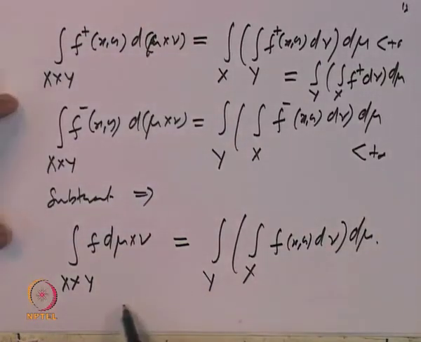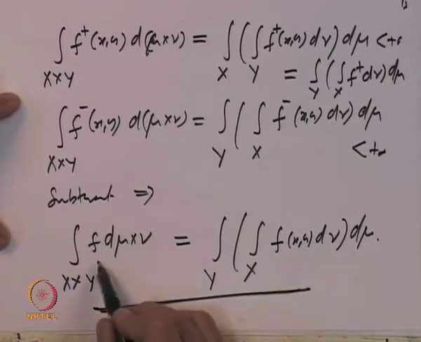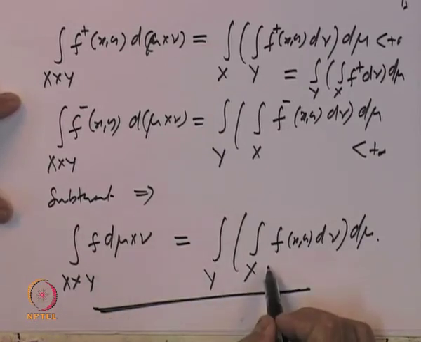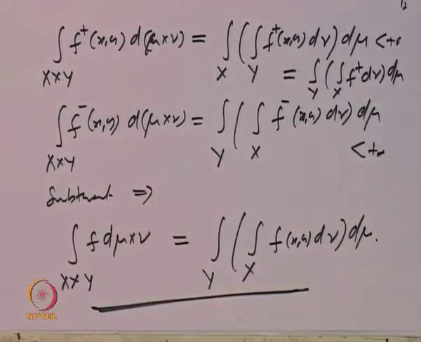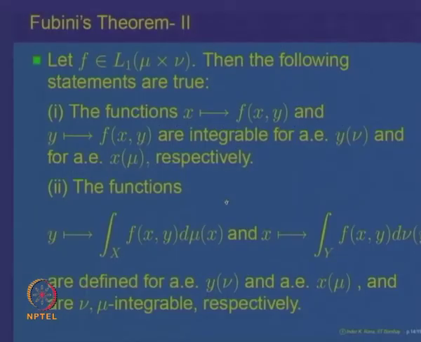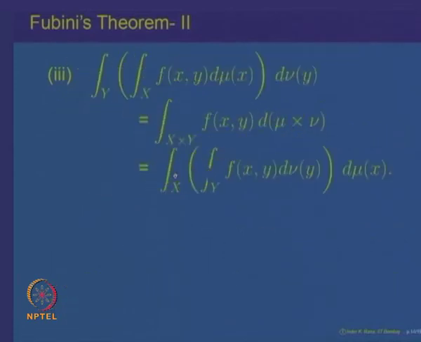So, that will prove that for an integrable function, the double integral is equal to the iterated integral, one of them. The other proof is similar. So, basically this result, that for integrable functions the corresponding interchange of integrals holds, is coming from the previous result, namely that the corresponding result holds for non-negative measurable functions.